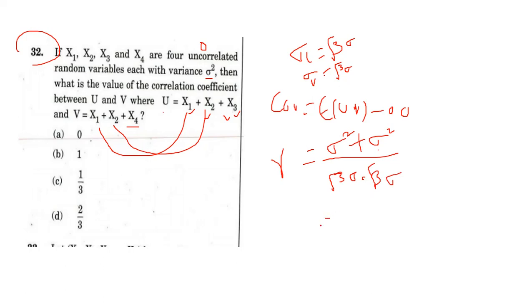Finally you got 2 sigma square divided by 3 sigma square. Sigma square cancels out. Finally you got 2 by 3. Option D is the correct answer for question number 32.